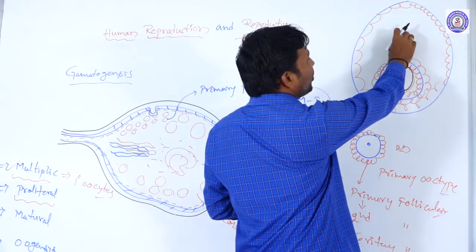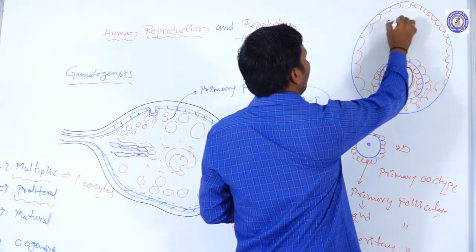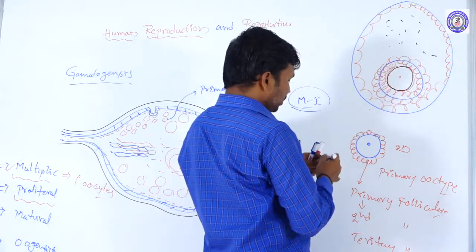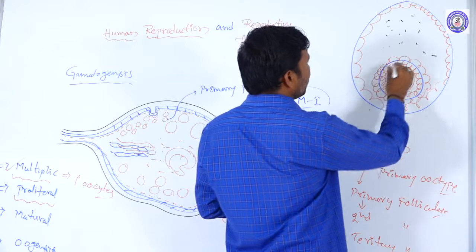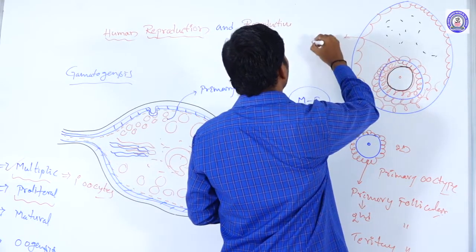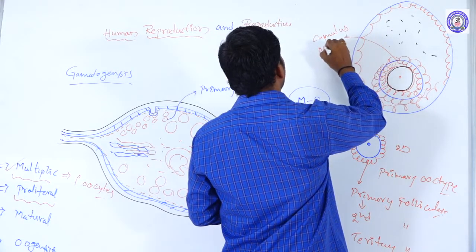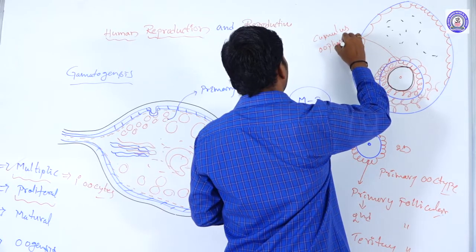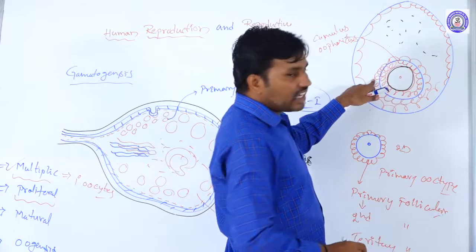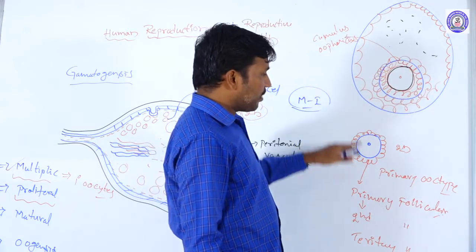Okay, so this is called the follicular antrum. It is filled by fluid, the follicular fluid, here. And this granulosa tissue is called the cumulus oophoricus. So like this, the tertiary follicular structure is formed here. Up to here it is a primary oocyte.